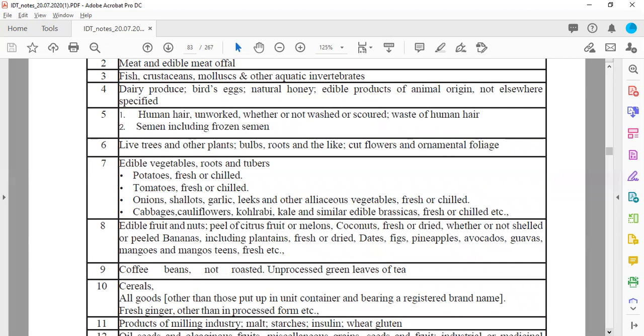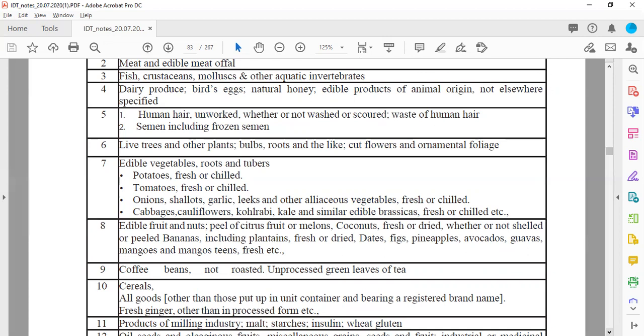Then edible vegetables, roots, tubers. This will include potatoes, fresh or chilled. Now remember, potato is exempted, but potato chips are taxable. Similarly, tomato, fresh or chilled, again it is exempt, but tomato soup, or you can say tomato ketchup, will be a taxable product. Then onion, shallots, garlic, leeks, and other alliaceous vegetables, fresh or chilled, so that will be exempt from taxes. Cabbages, cauliflower, kohlrabi, it is like a low scout cultivator of the wild cabbage. Kale and similar edible brassicas, fresh or chilled. So all will be exempted from taxes.